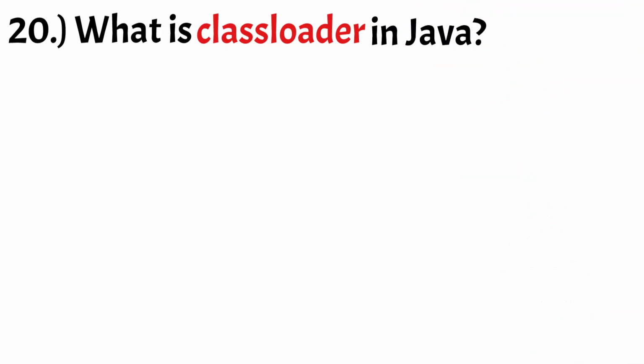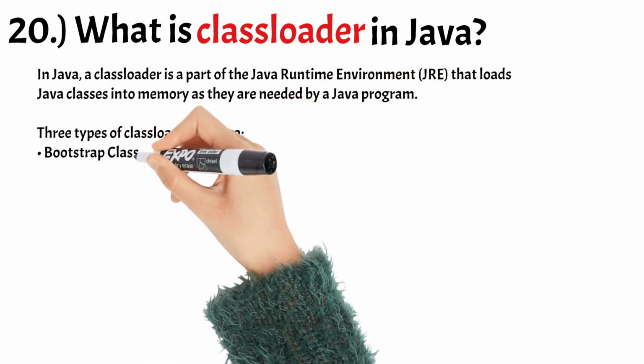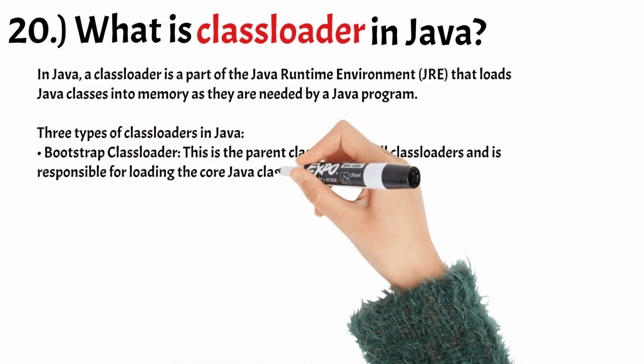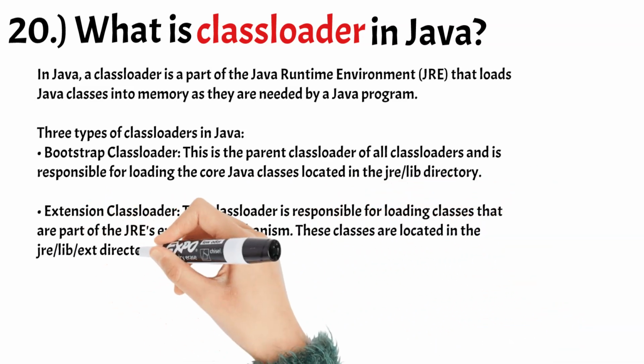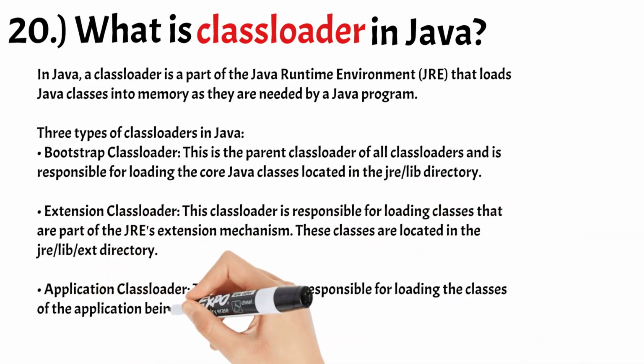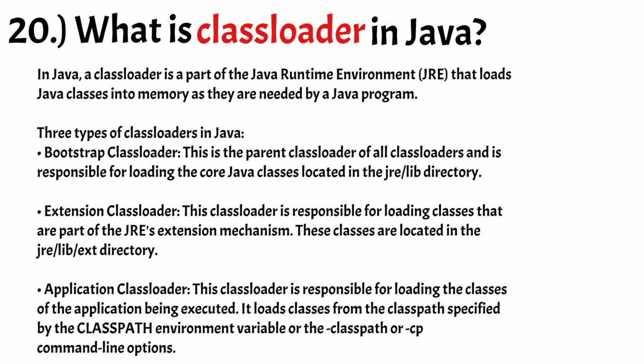Number 20. What is classloader in Java? In Java, a classloader is a part of the Java runtime environment, JRE, that loads Java classes into memory as they are needed by a Java program. When a Java program is executed, the classloader is responsible for locating and loading the classes that the program needs to run. The classloader searches for the class files in the class path, which is a list of directories and jar files that the JVM uses to look for classes.